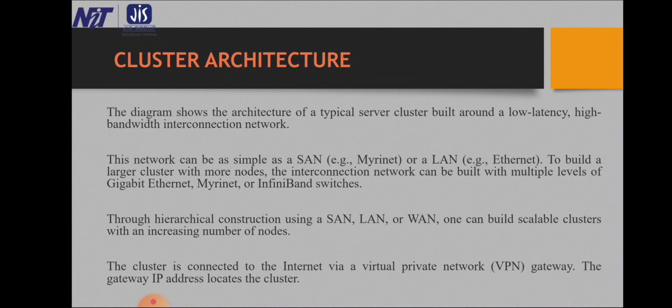The gateway IP address locates the cluster.